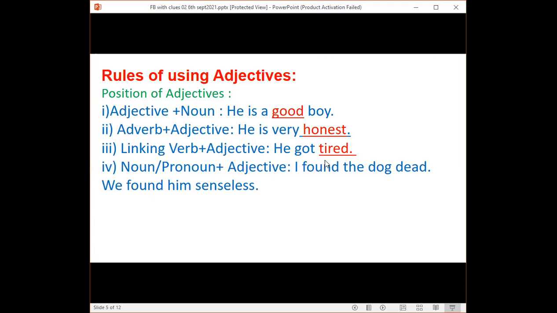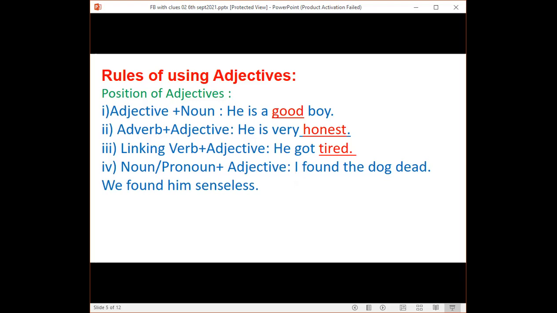Linking verb plus adjective. He got tired. Here, tired is the adjectival word, which has been placed after the linking verb got. In my previous classes, I tried to discuss the definition of linking verb. You know, a linking verb is a verb which generally speaks of a state, not any action.